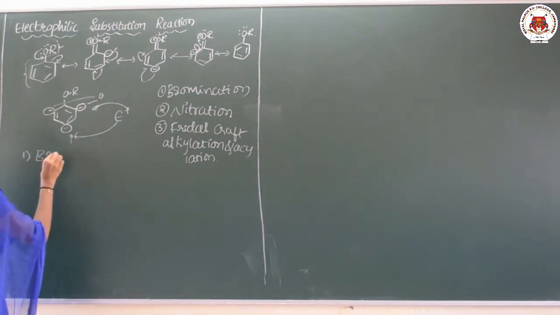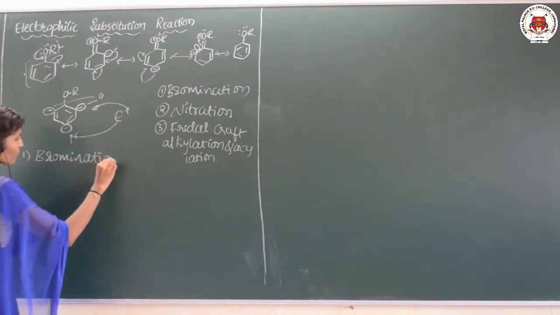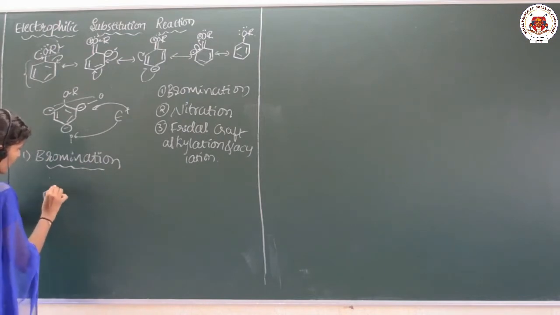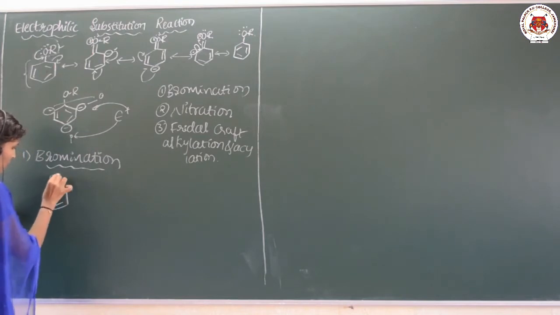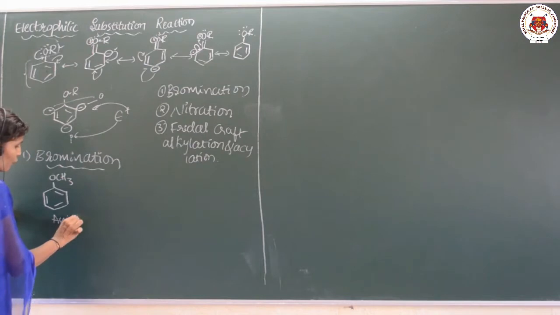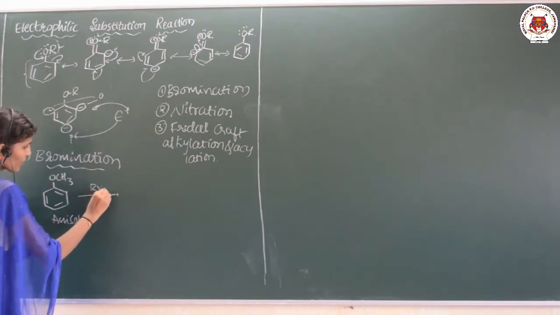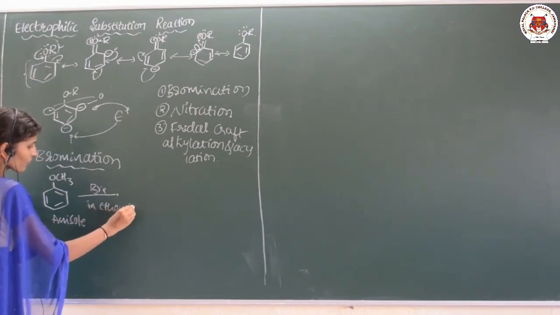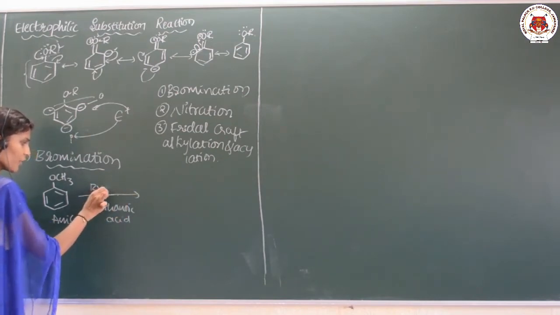This is nothing but halogenation. Okay. And here I am going to take anisole as an ether. This is anisole. When anisole is treated with bromine in ethanoic acid, this is Br2.